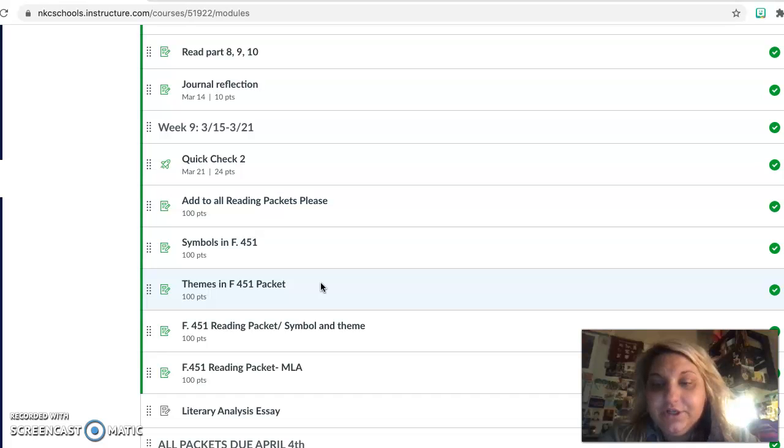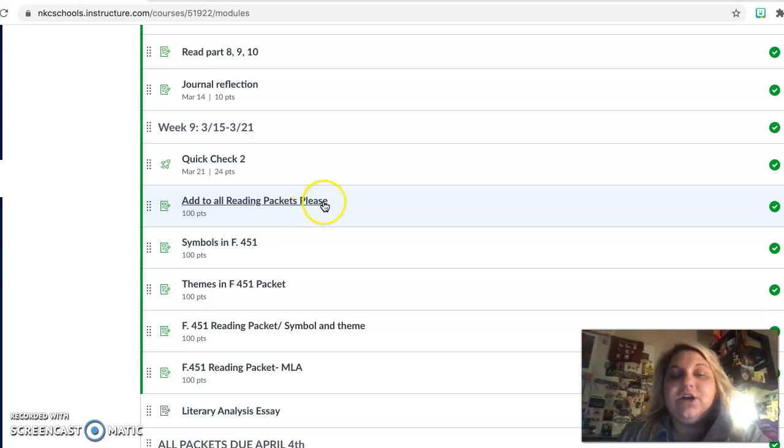If you have not finished reading Fahrenheit 451, that is your first duty. Please finish your reading of Fahrenheit 451. Then, under week 9, which is the week we are in this week, dates 3:15 through 3:21, your job is to complete the quick check number 2.